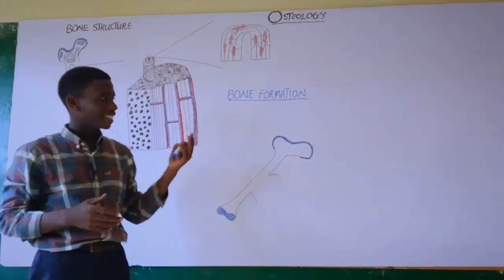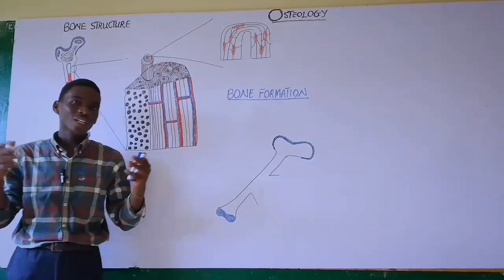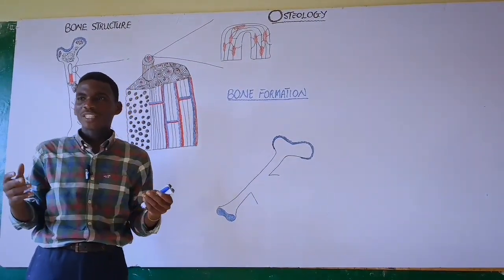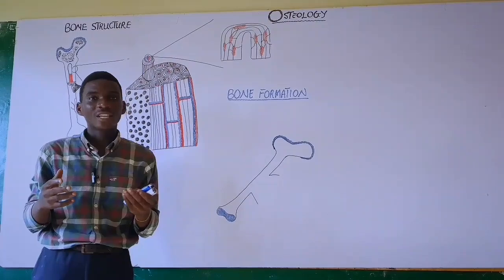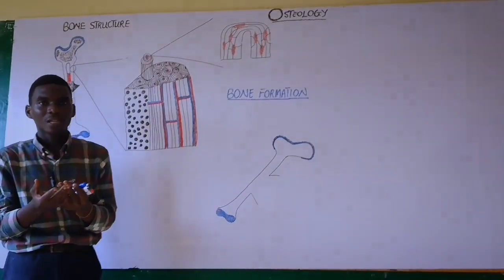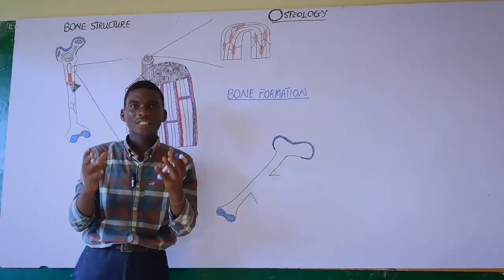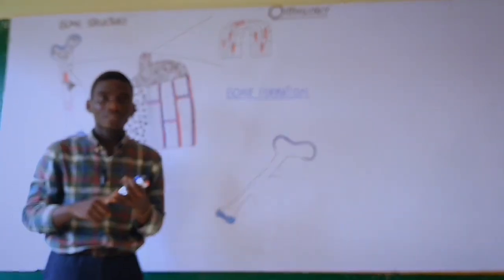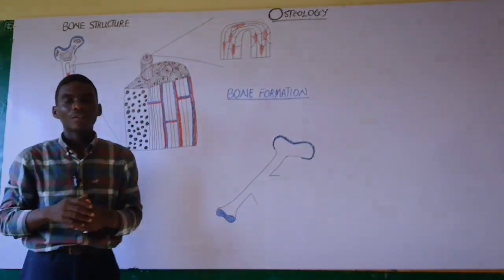So today, let's check out some bones. If you really want to know more about bones, then osteology is the best field to follow. Osteology helps us to know the structure, the function, and formations of bone in the human body. It also helps us to get the big picture of the human skeletal system, which is essential for support, protection, and the formation of the framework of the human body.